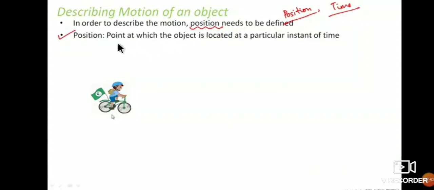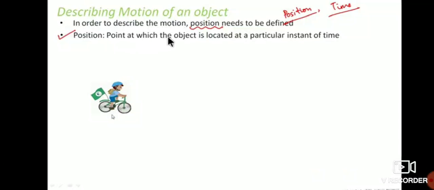Describing motion of an object. In order to describe the motion, position needs to be defined. That means we have to define how the cycle moves from one end to the other, whether it is moving fast or slow. So first we need to define the position. What is the position of that vehicle with respect to time? So what do we mean by position?